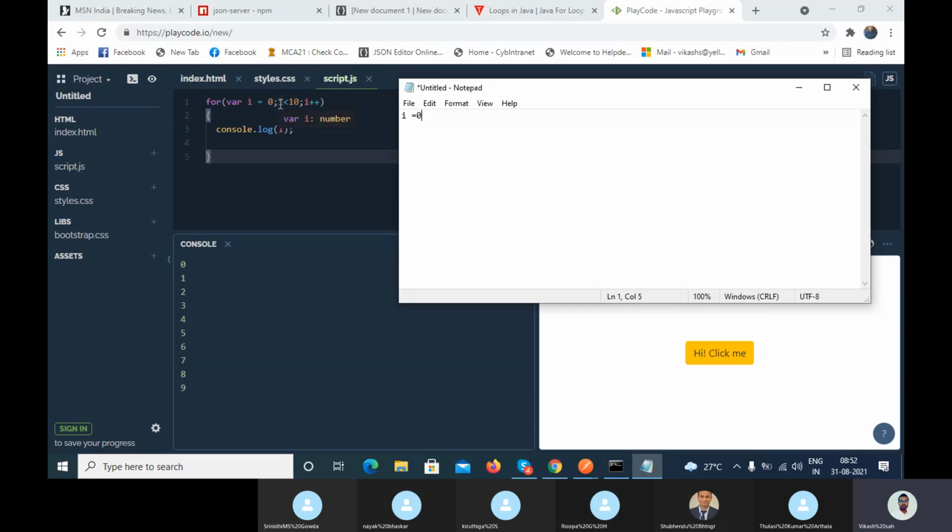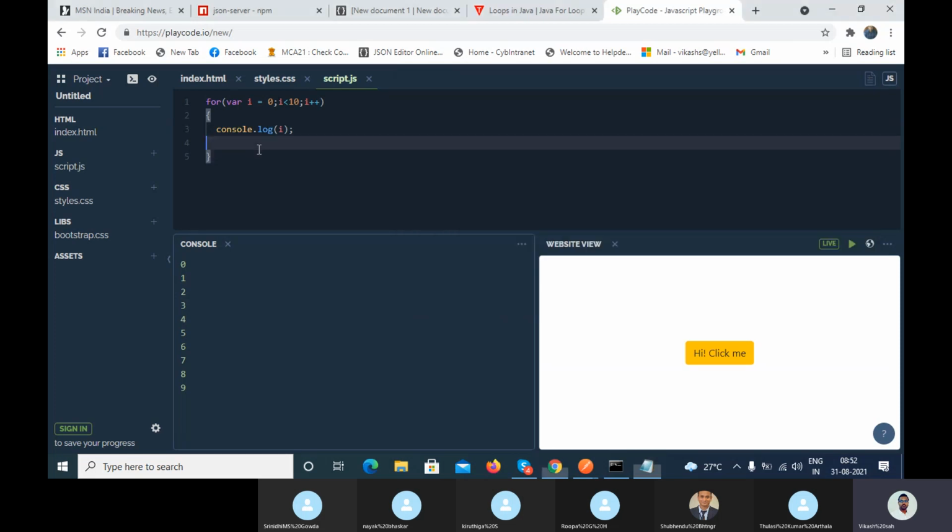Now it moves to the second part of the argument: is i less than 10? The i value is 0, and 0 is less than 10. It is true. If the condition is true, then it will go inside your for loop and execute whatever logic you have written.